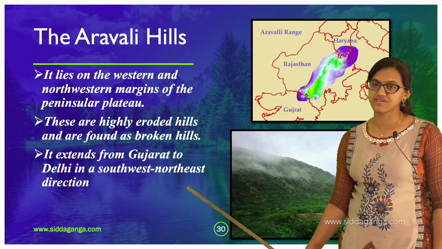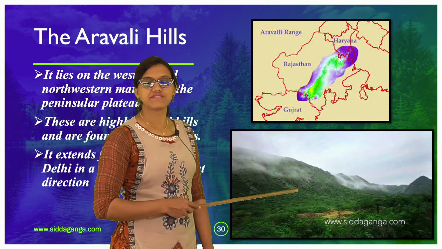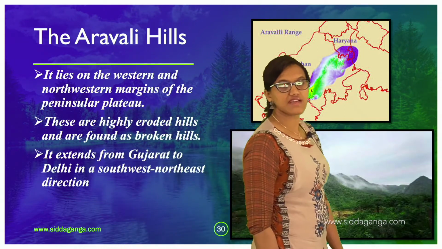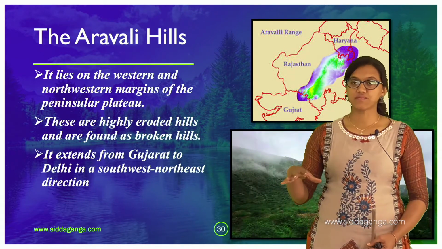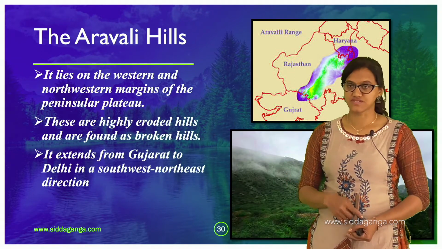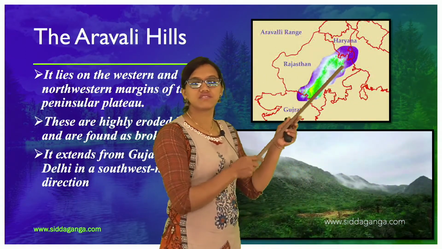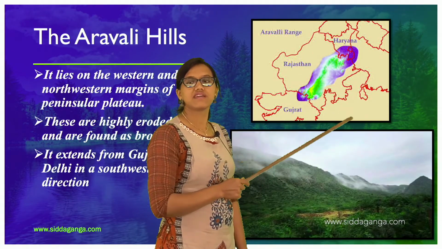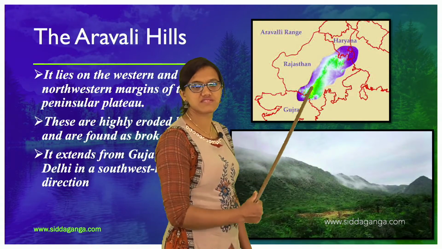So see the picture here. You can see how nice it is, right? Total greenery. Those are the Aravalli Hills. They lie on the western and northwestern margins of the peninsular plateau. So if you consider the peninsular plateau, towards the west, the western and northwestern margins. So this is how they consider it.